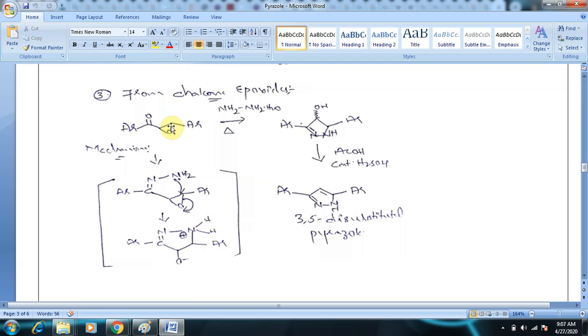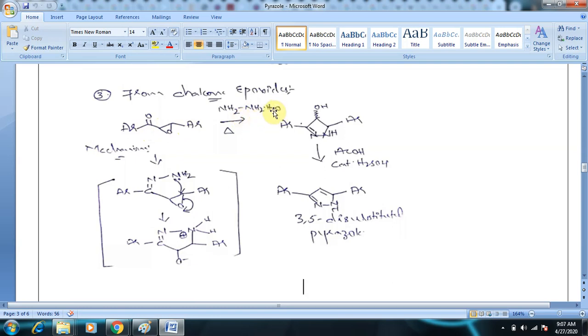So when double bonds are oxidized with hydrogen peroxide, we get epoxides. So this is a ketone moiety which is left untouched, but the double bond in chalcone has been converted to form an epoxide. So this can be called chalcone epoxide. So this is chalcone epoxide when it is treated with hydrazine hydrate, NH2NH2 and water.